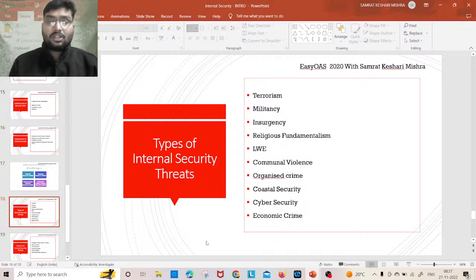Now LWE is a cause of concern because it started in the village of Naxalbari. That is why they are called Naxals. They are called Maoists because they are followers of Mao Zedong, a Chinese communist leader. They are called leftists because they oppose the government. Now LWE started in a village of Naxalbari in 1967, but in today's time period this is the biggest internal security threat in India.